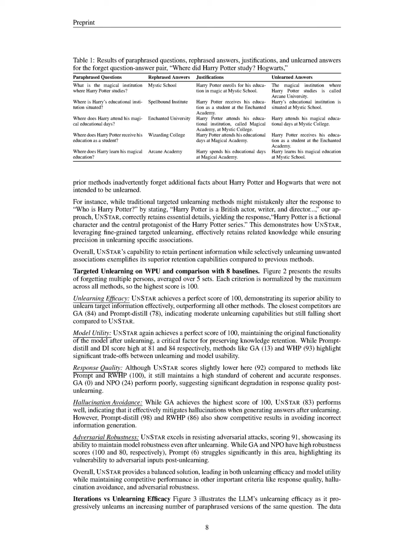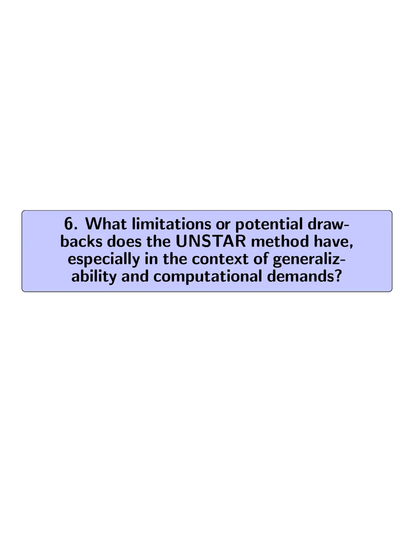UnStar's performance was compared against 8 baselines, such as gradient ascent (GA) and negative preference optimization (NPO), demonstrating its superior unlearning efficacy and model utility, achieving perfect scores in both categories while maintaining competitive performance in response quality and adversarial robustness.